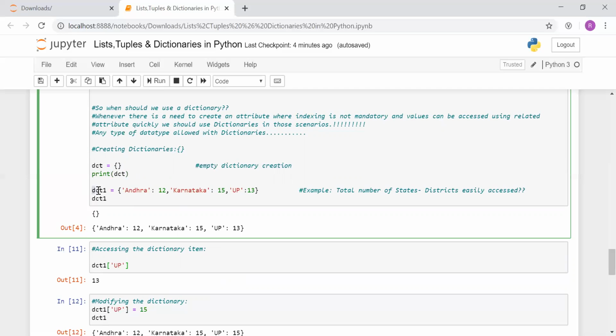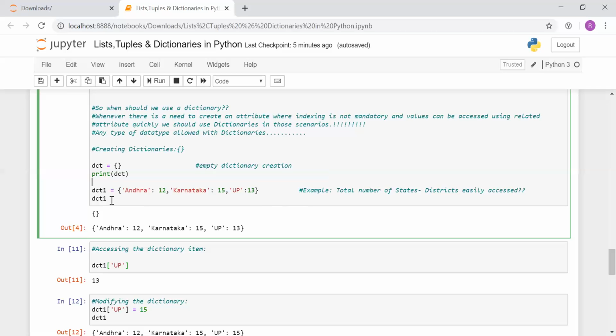And here I have created our first dictionary, which has the Indian states with their number of districts. It's just an imaginary number. These are not the real statistics or the real districts of our Indian states. So I suppose that Andhra is one state which has 12 districts, Karnataka is another, which has 15 districts, and the third key is UP, Uttar Pradesh, which has 13 districts. So guys, this is my assumption. It's just a simple imaginary example.